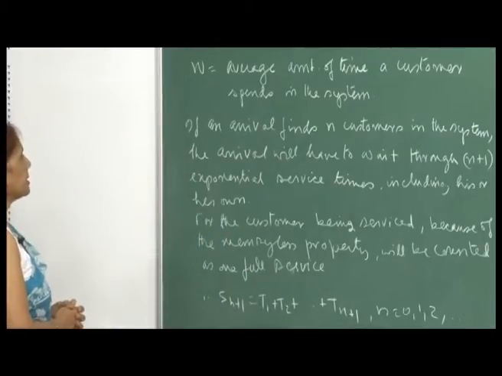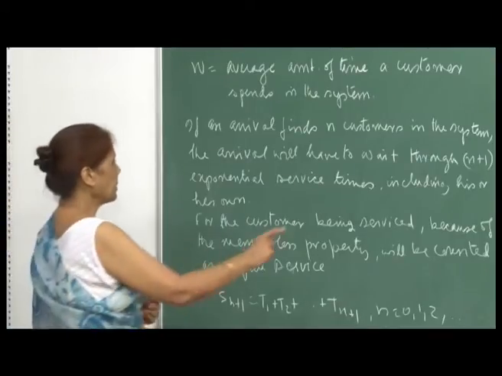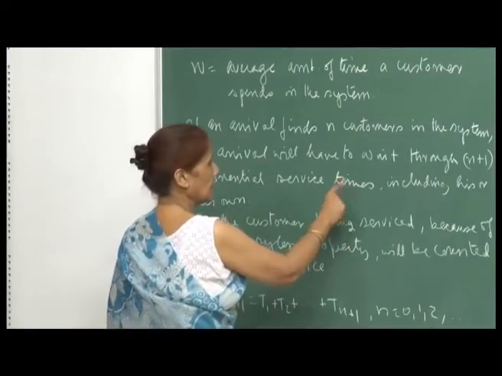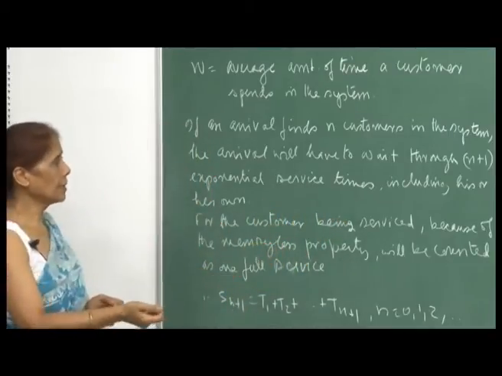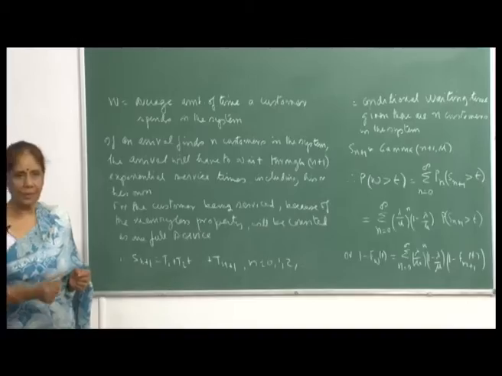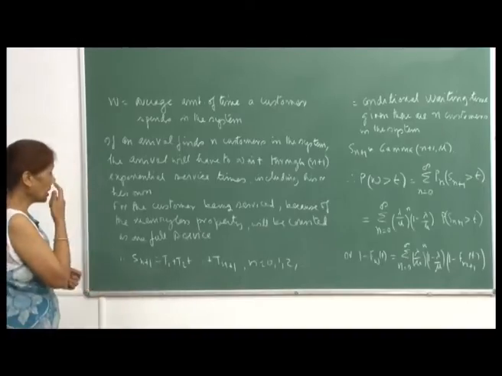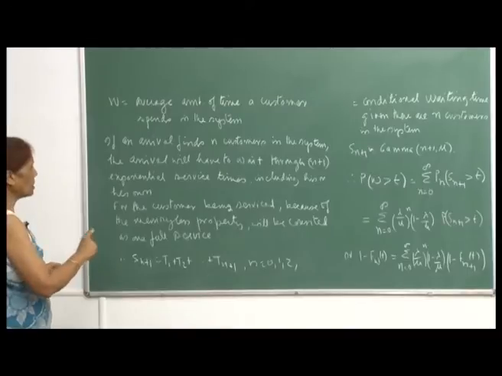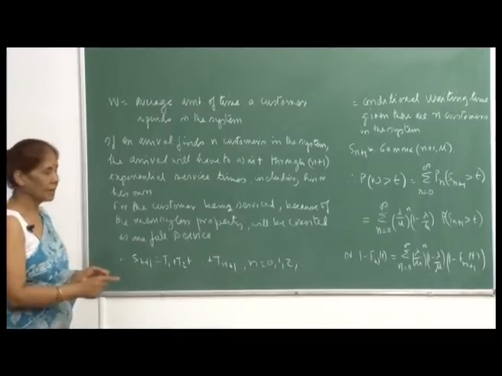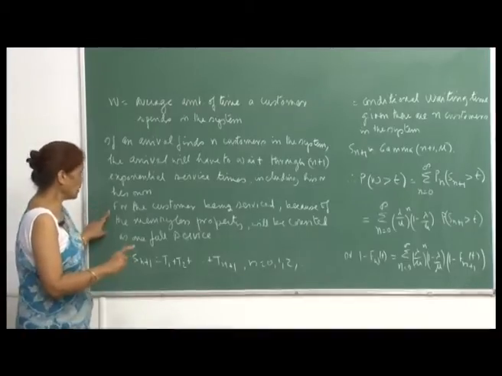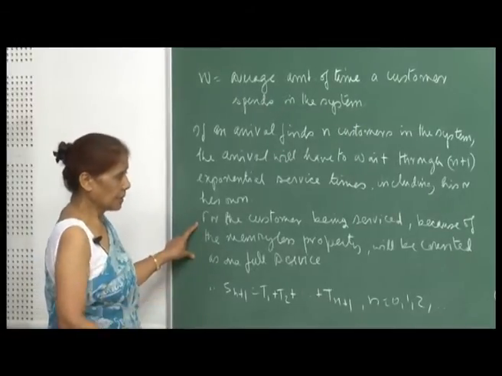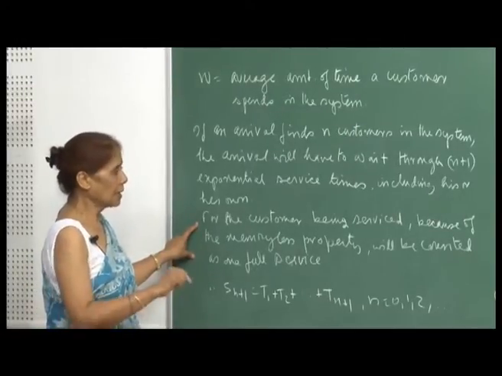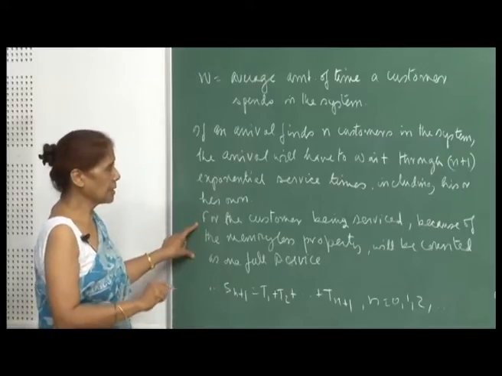Now, if an arrival finds n customers in the system, the arrival will have to wait through n plus 1 exponential service times, because n people are already in the system and he or she is the n plus 1th arrival in the system. So, before the n plus 1th arrival leaves the system, that means n plus 1 services have been completed. Now, there is already one customer being serviced, because there are n minus 1 people in the queue, and there is one person who is being serviced.